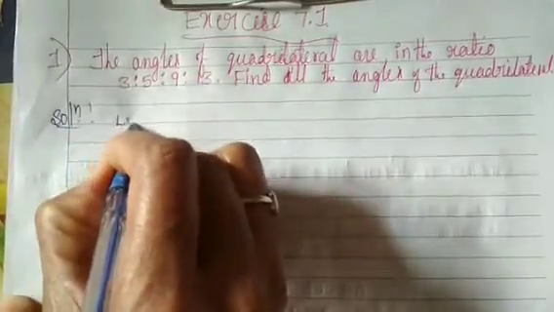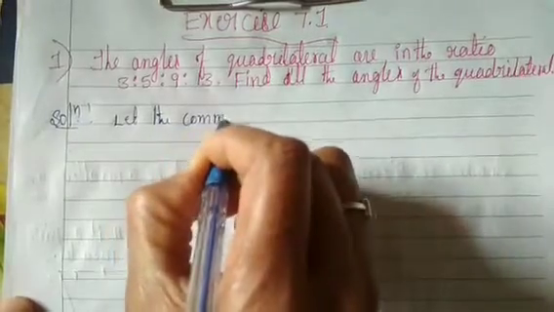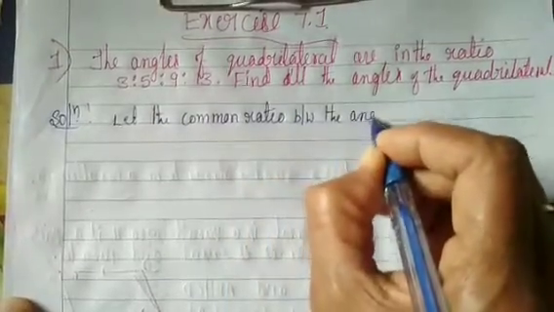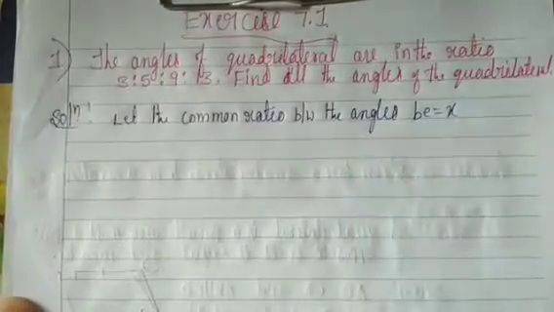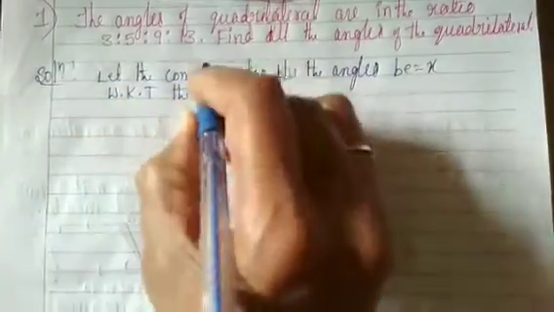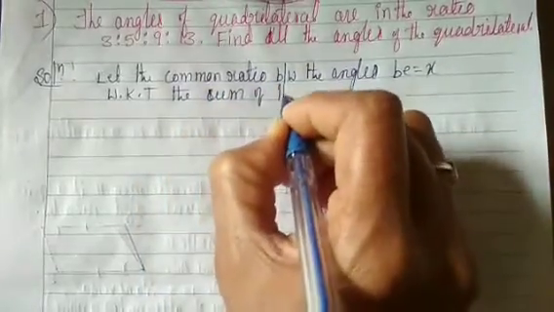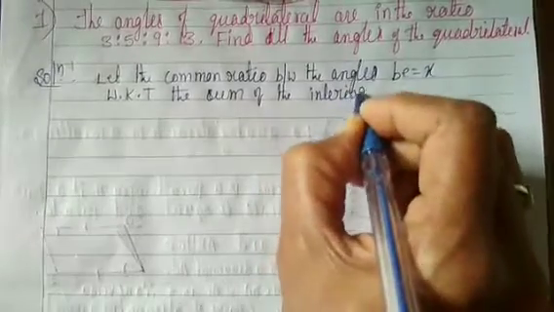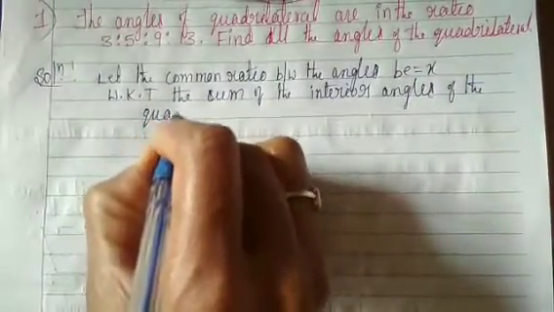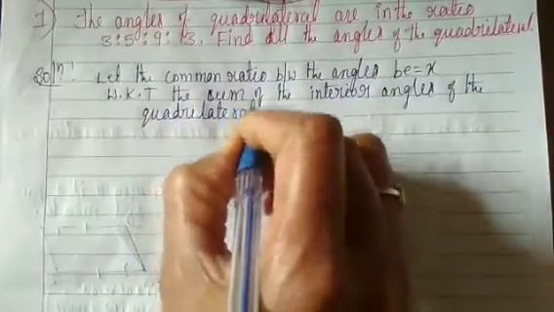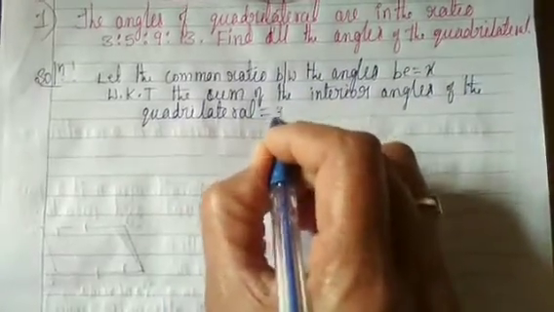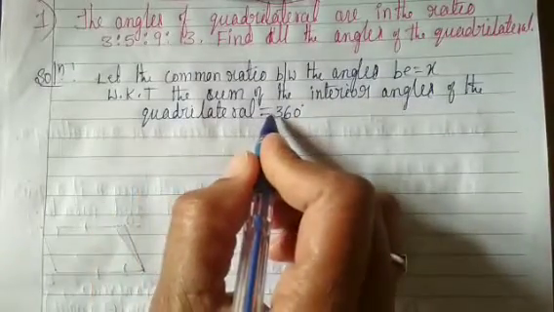Solution: We know that the sum of the interior angles of a quadrilateral is, dear students, what is the sum? Yes, it is equal to 360 degrees.